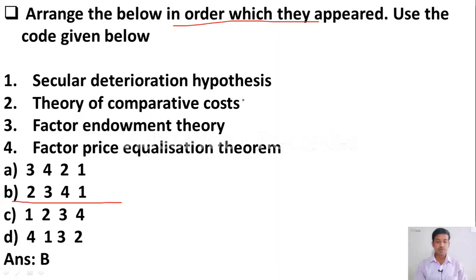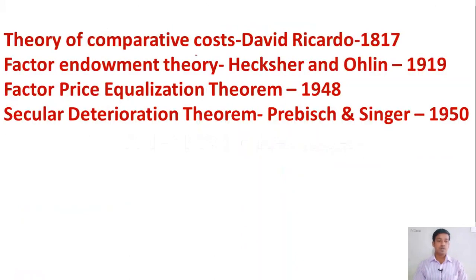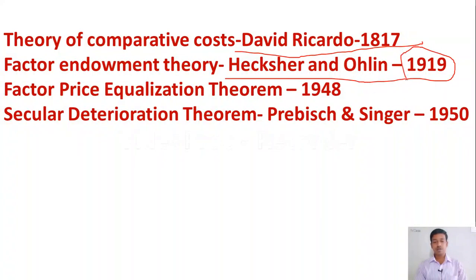Theory of comparative cost is the first. Then factor endowment theory is second. Then factor price equalization theorem is third. Secular deterioration theory is fourth. The theory of comparative cost was given by David Ricardo in 1817. Factor endowment theory, the Heckscher-Ohlin theory, in 1919. Factor price equalization theorem in 1948. Secular deterioration theorem was given by Prebisch and Singer, two economists, in 1950.